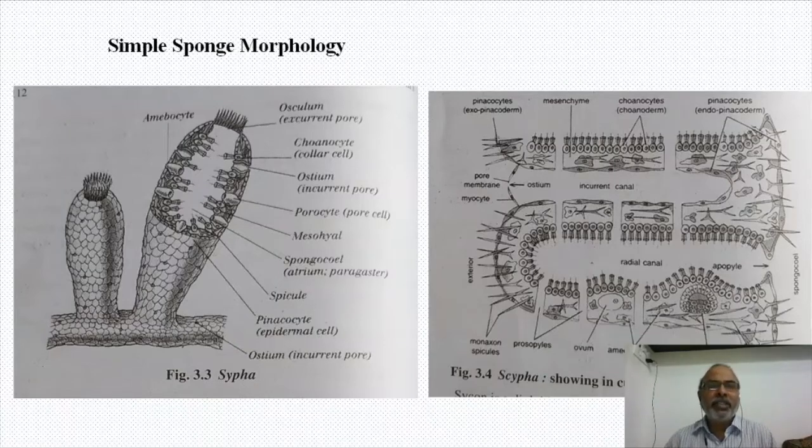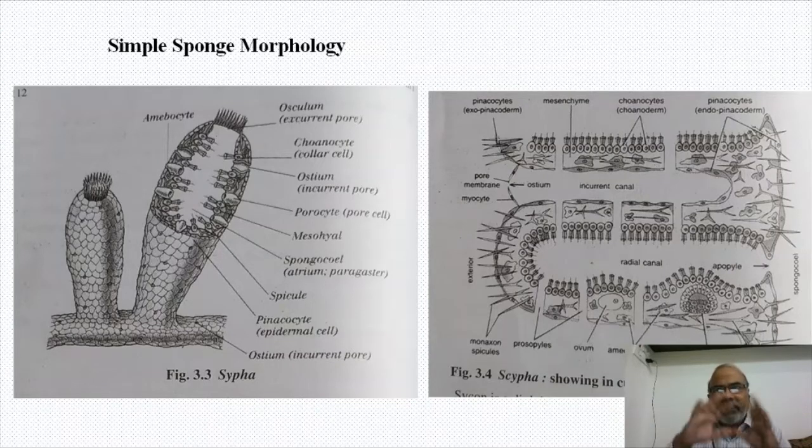Division of labor can be seen among the cells. Only three structures are there: pinacoderm, choanoderm, and mesohyl, and in the mesohyl a number of varieties of cells are there. And if you see a sponge, there are certain small pores called ostia, and there are several canals inside, and we are going to label the canals based on their location, whether it is an incurrent canal, an excurrent canal, or a radial canal, like that.